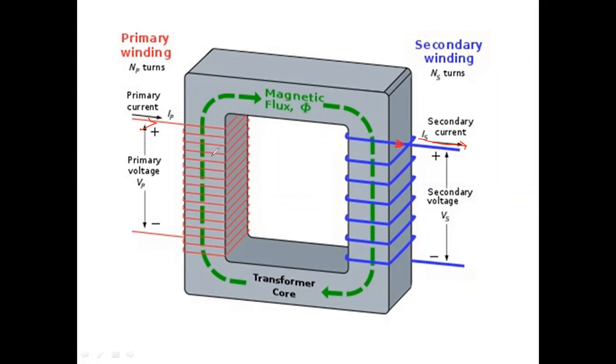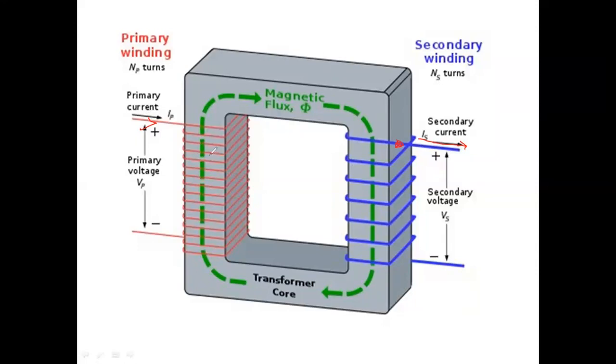The number of turns in the primary winding is Np. The number of turns in the secondary winding is Ns. So mutual inductance: by flowing current in the primary winding, the flux is linked with the secondary winding. So it is mutual inductance only we are going to call, from one circuit to another circuit. For that reason only we call that one.